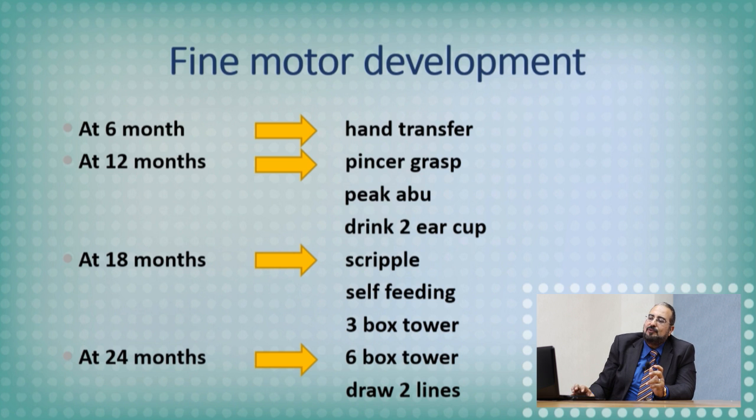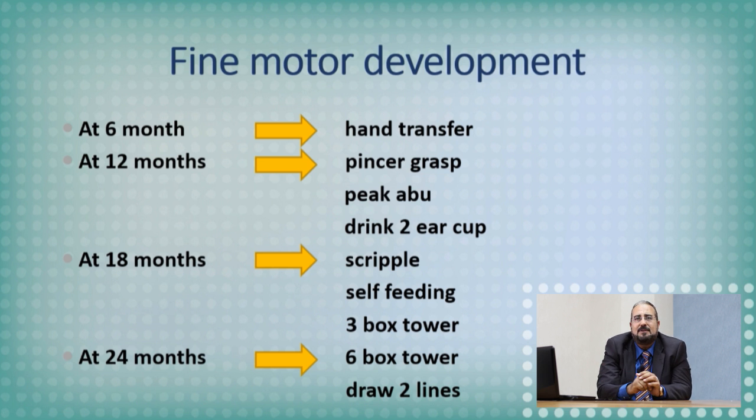At the age of 24 months, around the age of 2 years, he can build up a tower of 6 blocks and can start drawing 2 lines. Before, he was scribbling, doing haphazard lines. But at the age of 2 years, he started to draw 2 lines as a preliminary to drawing a triangle, a circle, a rectangle. Okay, this is the fine motor. These are the important points of the fine motor.